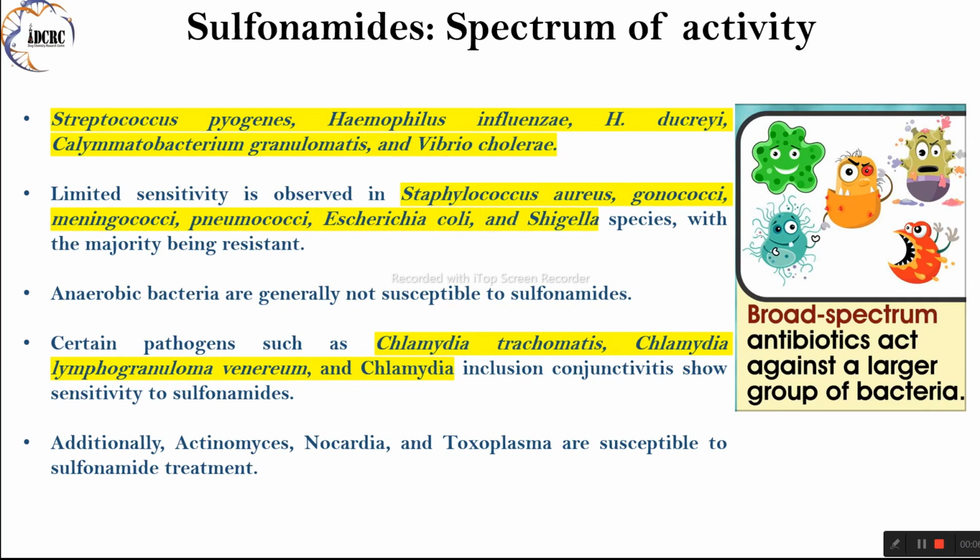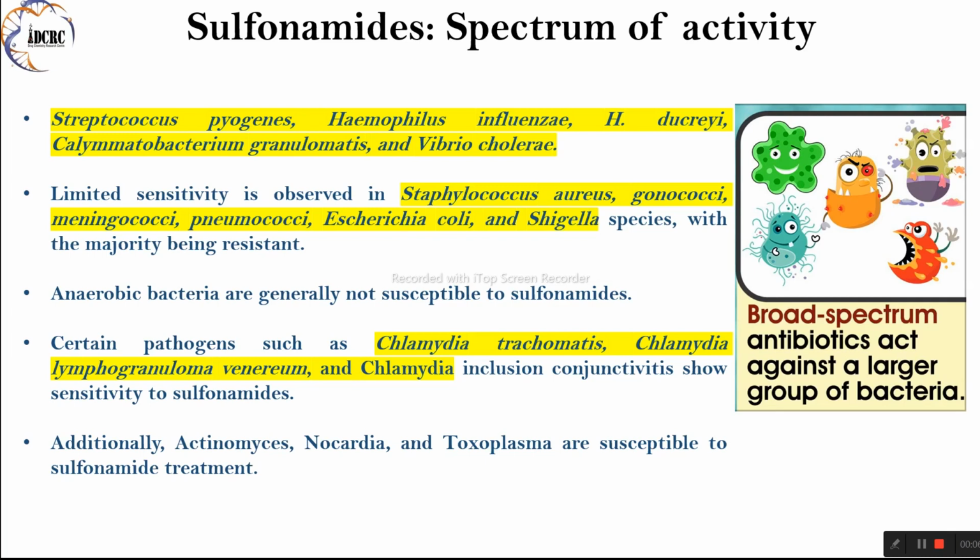Escherichia coli and Shigella species. While some strains of Escherichia coli and Shigella species may be susceptible to sulfonamides, resistance is commonly observed. These bacteria can cause gastrointestinal infections, including diarrhea and dysentery. Resistant bacteria. Anaerobic bacteria, which thrive in environments devoid of oxygen, are generally not susceptible to sulfonamides.